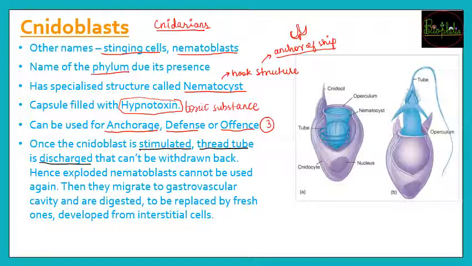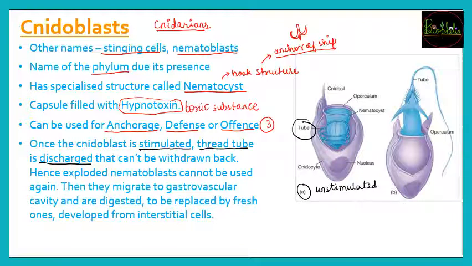If you see the diagram over here, the first diagram is the unopened, or you can say unstimulated cell. When it is not stimulated, its thread-like tube is coiled inside the cavity.